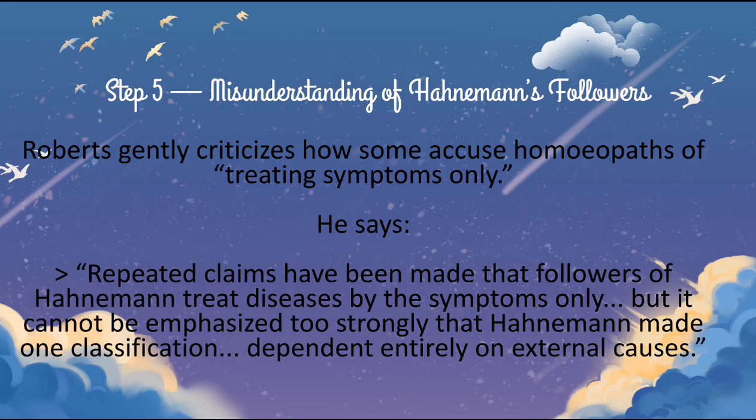He doesn't rashly criticize. What he does, he generally criticizes how some accuse homeopaths of treating symptoms only. So he says, repeated claims have been made that followers of Hahnemann treat disease by the symptoms only. But it cannot be emphasized too strongly that Hahnemann made one classification dependent entirely on external cause. So this is there in the textbook.